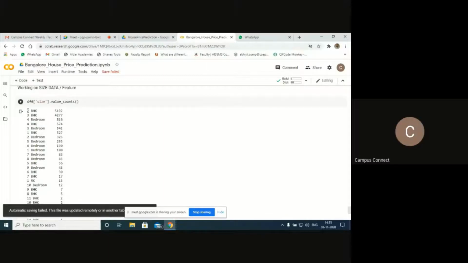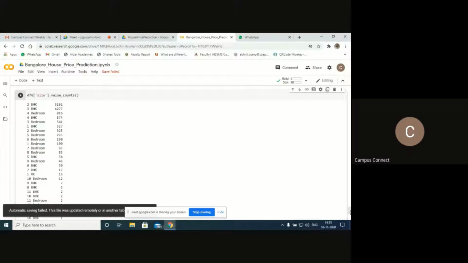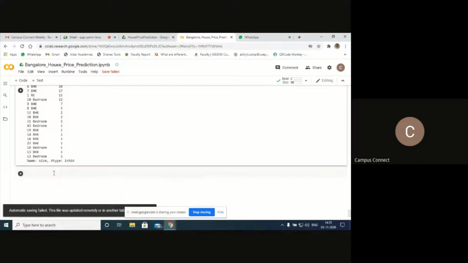We are converting into numerical data, no? String type, sorry. Have a look at this: 2 BHK, 3 BHK, 4 bedroom. Do we require this BHK bedroom string value? We don't want it. Only numerical values we require. So I'll try to remove this suffix like BHK, bedroom, RK, and try to convert it into a floating point or numerical value. So let's do that.